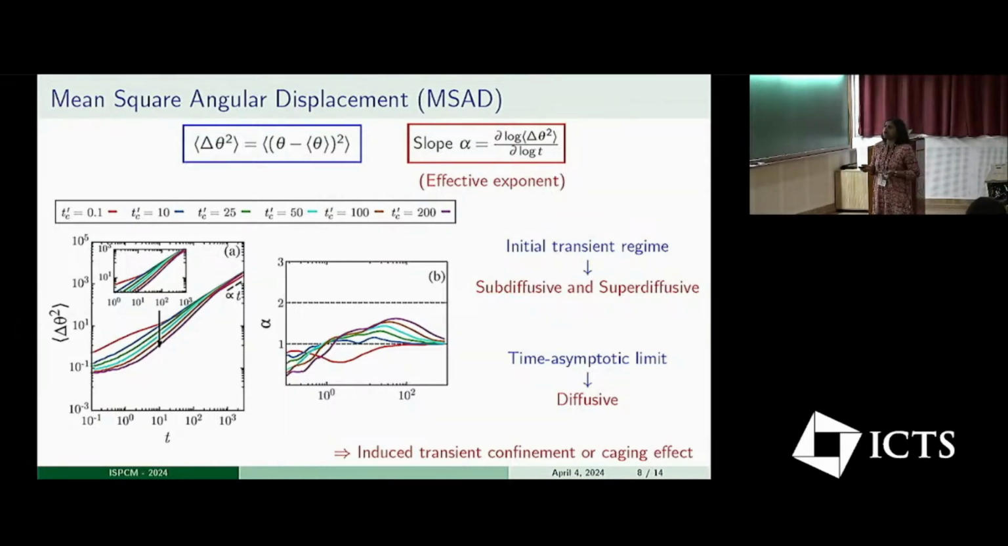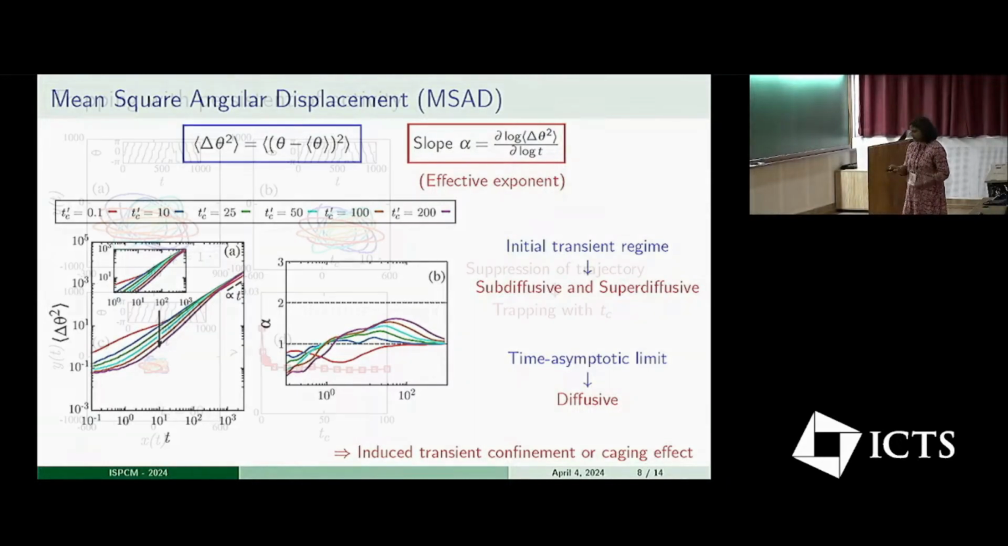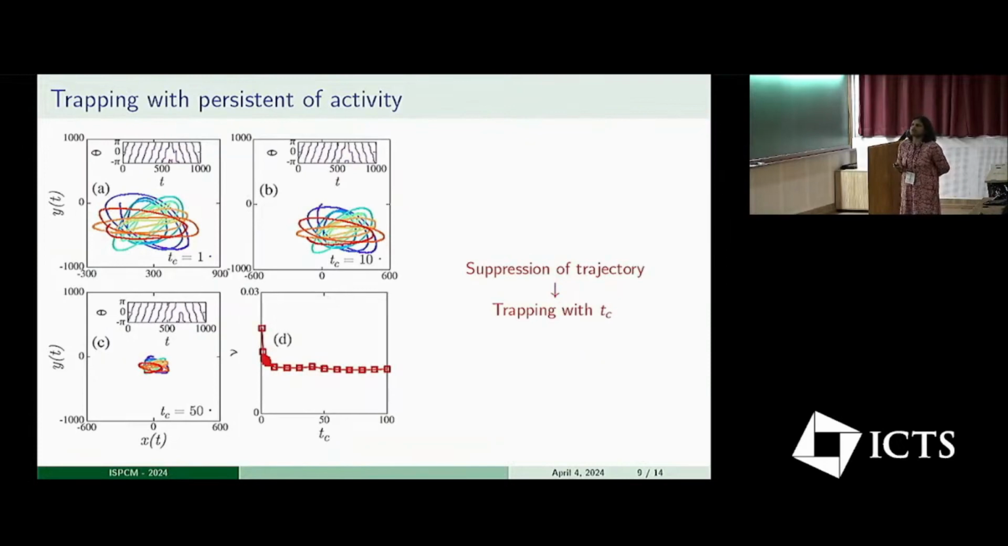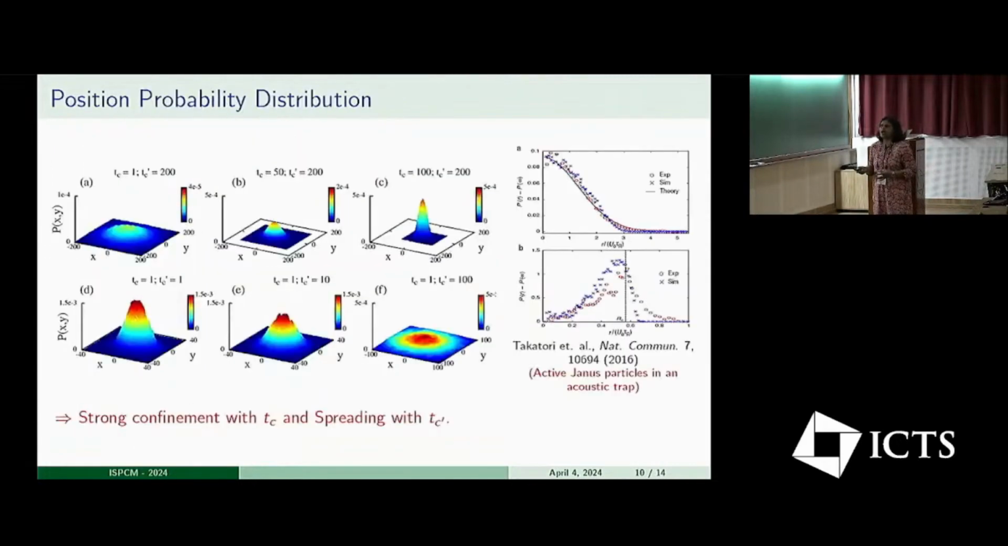So from this observation we predict that even if there is no external confinement in the dynamics, the swimmer performs rotational trajectories in the transient regime because of this induced transient confinement. When we further investigated the trajectory with the duration of activity, we observed that the trajectories get suppressed with the activity time, and this suppression is an indication of trapping of the swimmer with the persistent duration of activity. This trapping effect was supported by the transient position probability distribution, which takes a Gaussian shape.